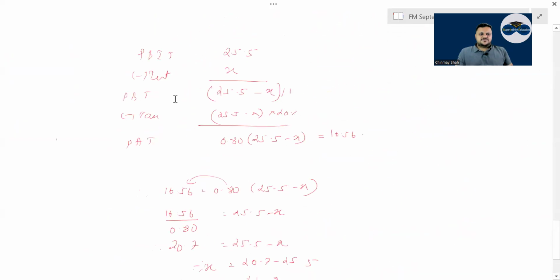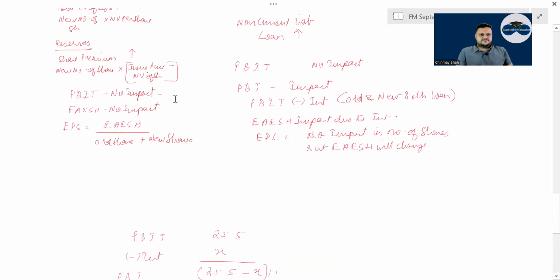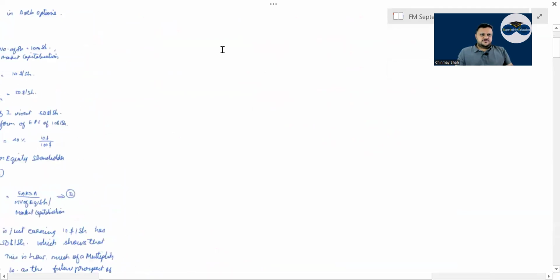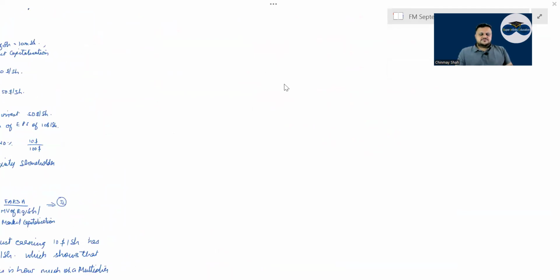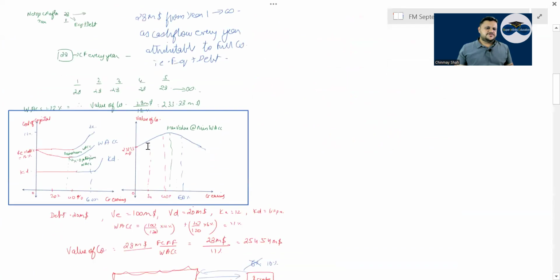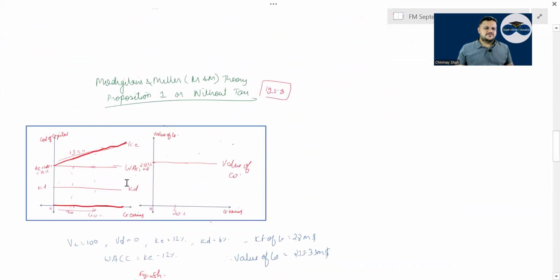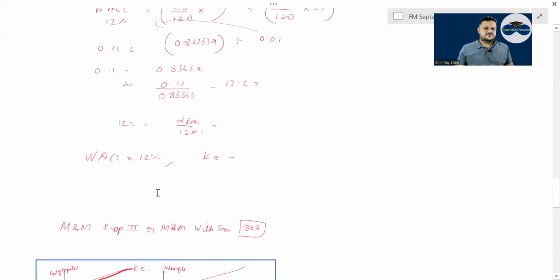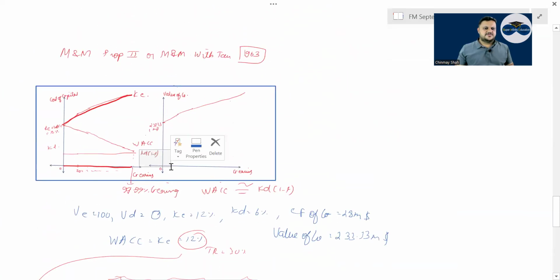What is the special section C question all about? Have a look. This question, 2-3 questions of this type are there in your book. So tax coming, KD(1 minus tax rate). Instead of KD, now you will use KD(1 minus tax rate). Have a look. In theories of cost of capital, proposition 1, you are using KD here, but in proposition 2 you use KD(1 minus tax rate). Because of the KD(1 minus tax rate), your WACC is falling. Correct or not? Even if KE is rising.